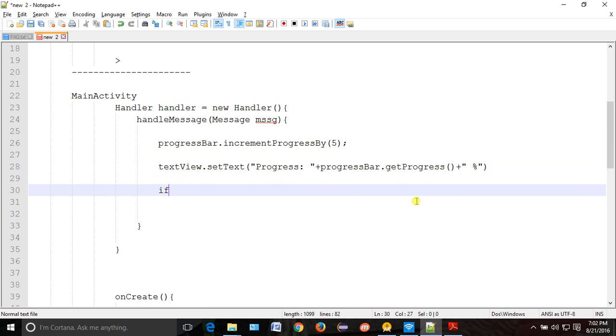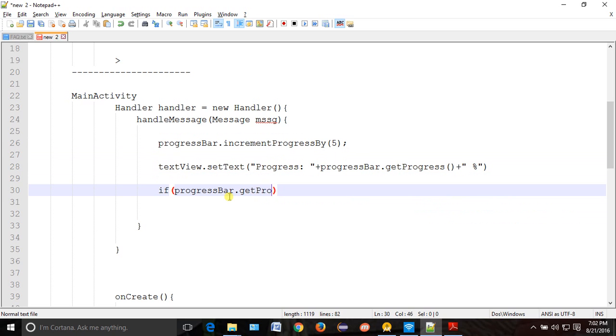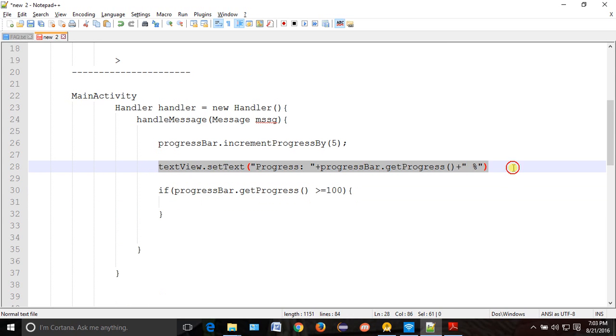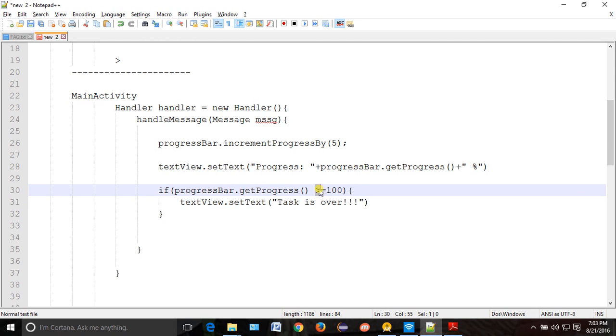Now you will check if progressBar.getProgress is greater than or equal to 100. What does that mean? That means your progress is over. So you can show something in the text view like "task is over", the same way we did in the last class. Why am I making it greater? In some cases it might exceed 100, right? So in that case you want to show it, or else you can use equal to also, it will not matter basically.